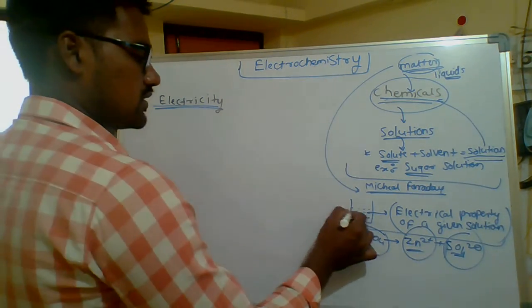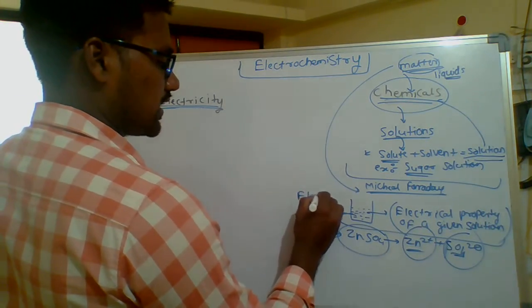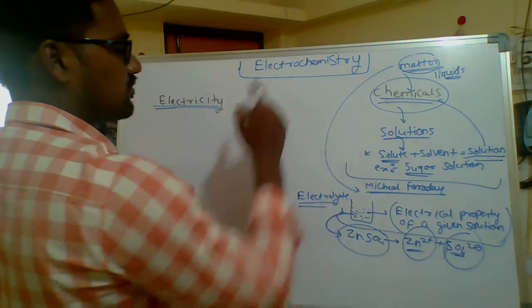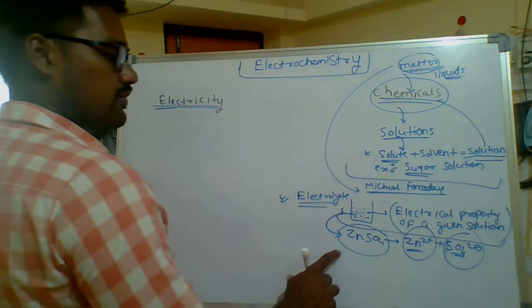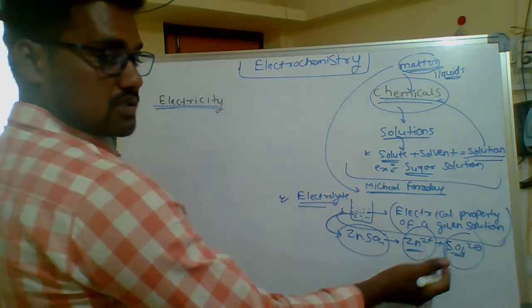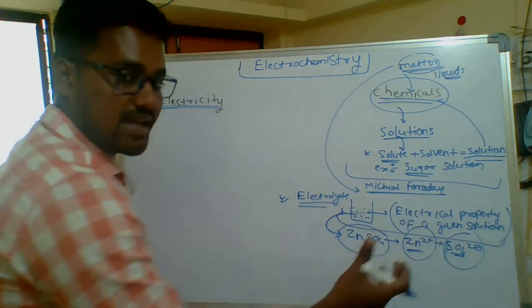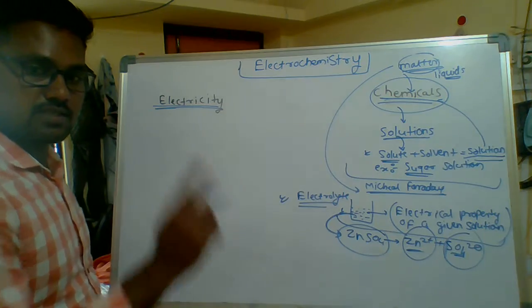This is called an electrolyte. In the electrochemistry topic, such solutions are called electrolytes. They have a property: they have ions. What do these ions do to generate electricity? That is the main role.